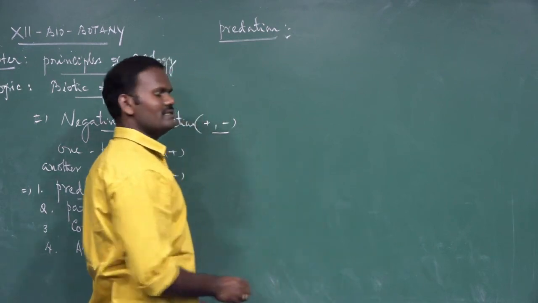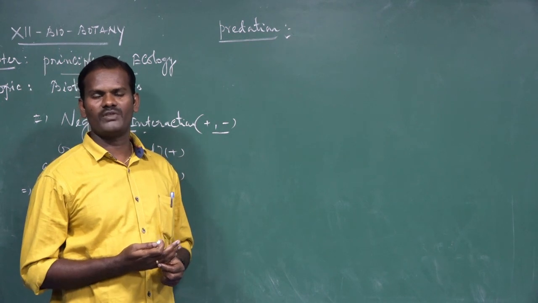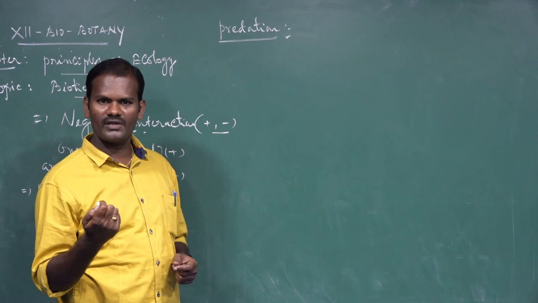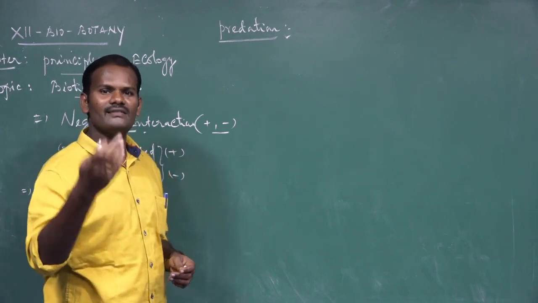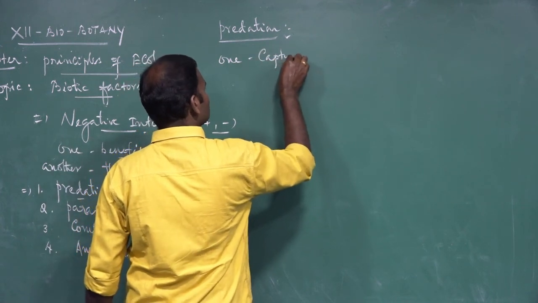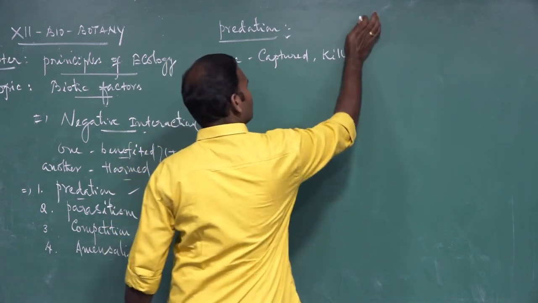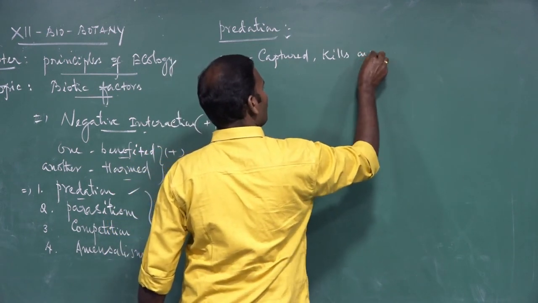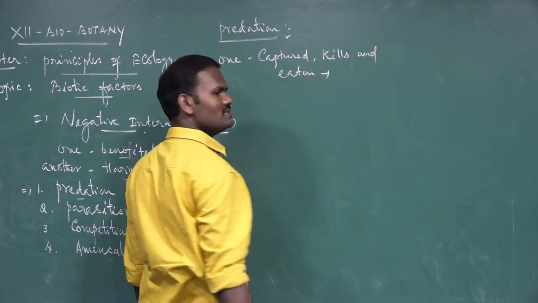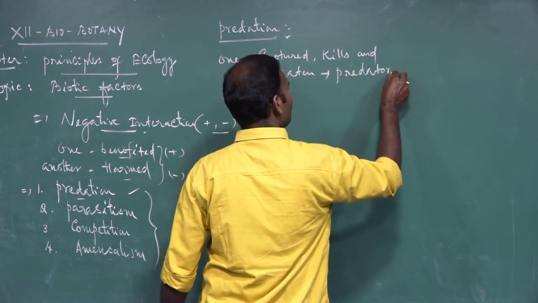Then what do you mean by predation? It is an interaction between two living organisms or species in which one species captures, kills and eats the other species. The species which captures, kills and eats the other species is called the predator.